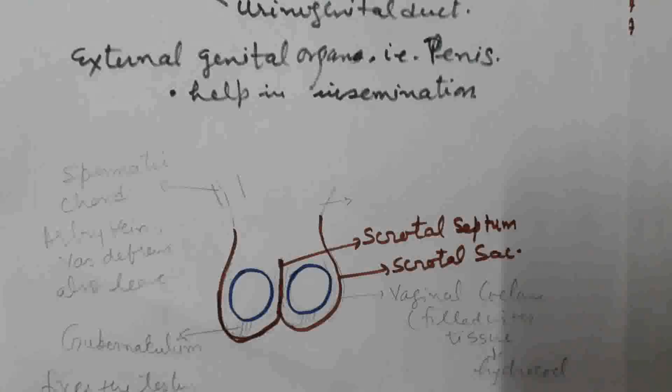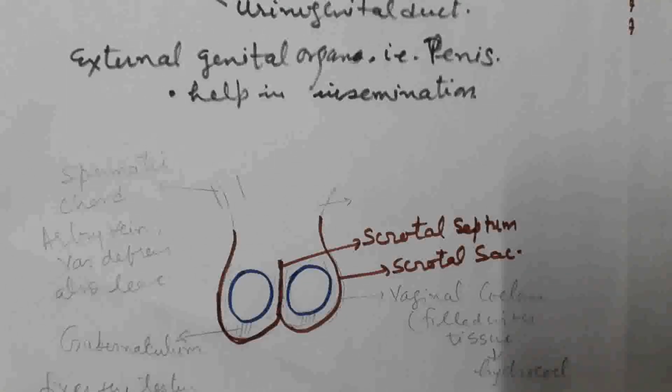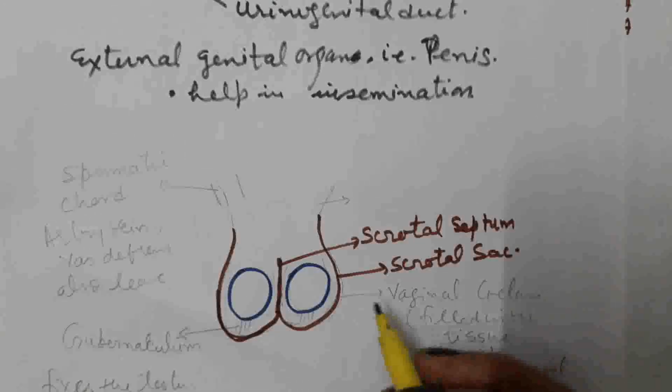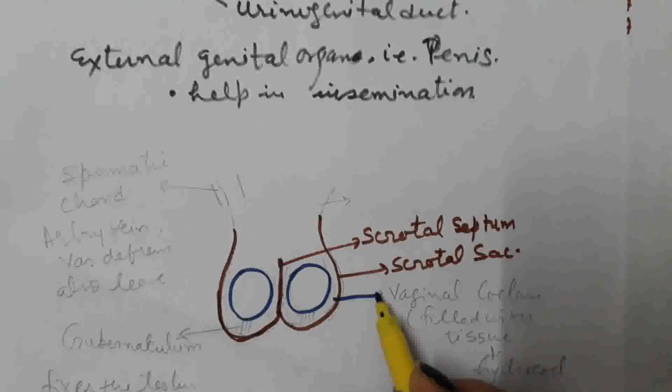The cavity of the scrotal sac is known as the vaginal coelom.